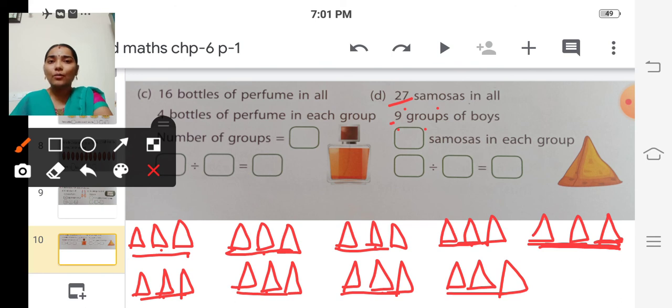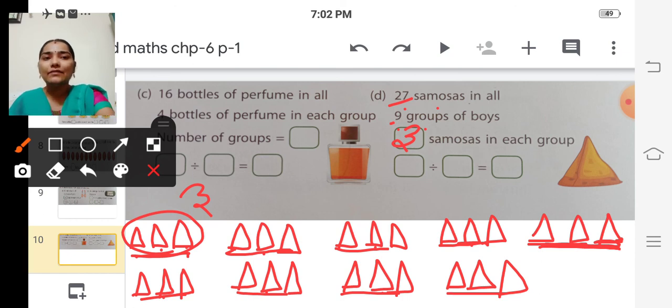So in each group how many samosas are there? 1, 2, 3. So in each group 3 samosas are there, isn't it? So dash samosas in each group? 3. So we have to write 3 here. And dividend is 27 because we have divided 27 samosas, isn't it? Dividend is nothing but the number to be divided. So 27 is the dividend.